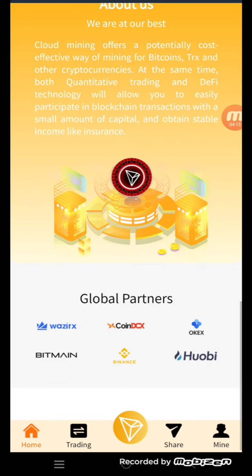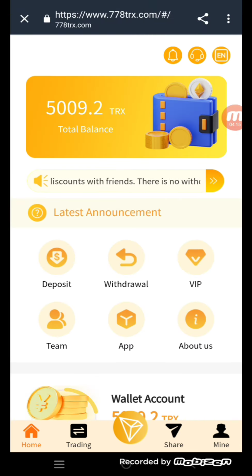So I have given you the total info about this website: how you can deposit your money and how you can withdraw your money. As you can see, friends, join this website and earn more and more money.